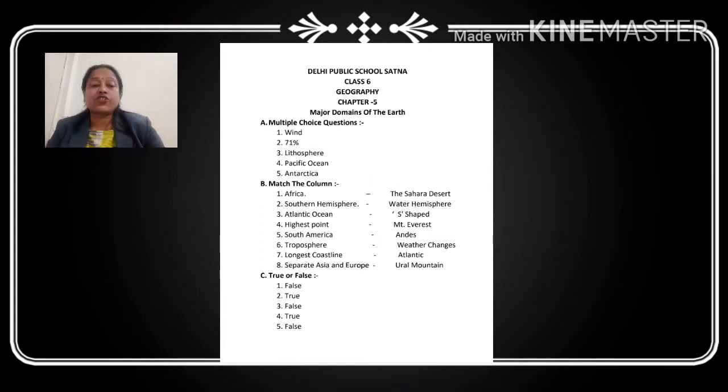In the area of highest temperature, children, the atmospheric pressure is also high. What will the answer be? In an area where the temperature is high, the atmospheric pressure is given in the book as high, but it should be low. So the answer will be false. The ozone layer: what is the work of the ozone layer? The ozone layer prevents the earth from the harmful ultraviolet rays of the sun. So that will be the true answer.